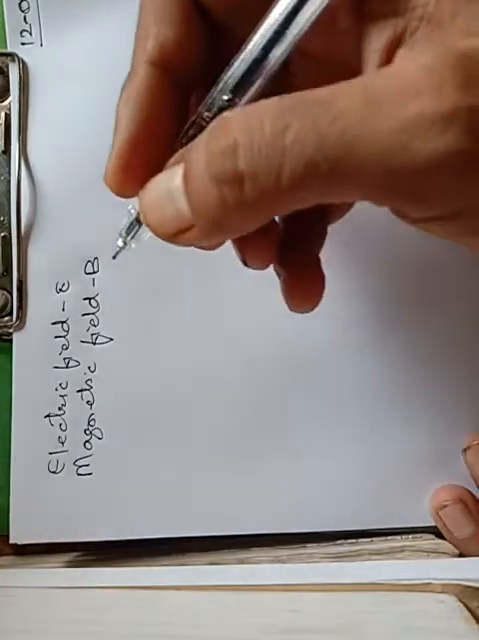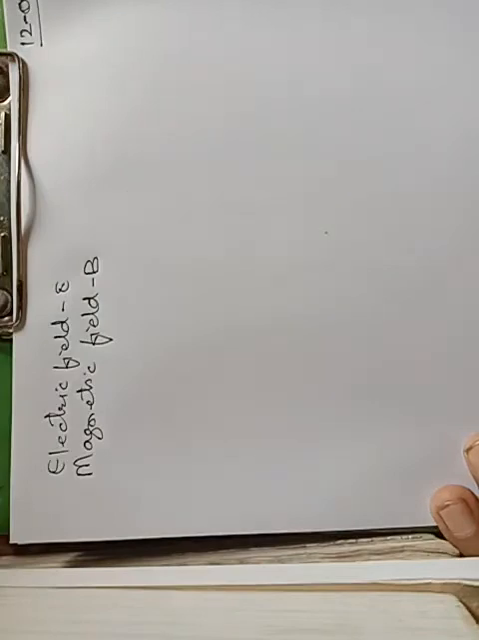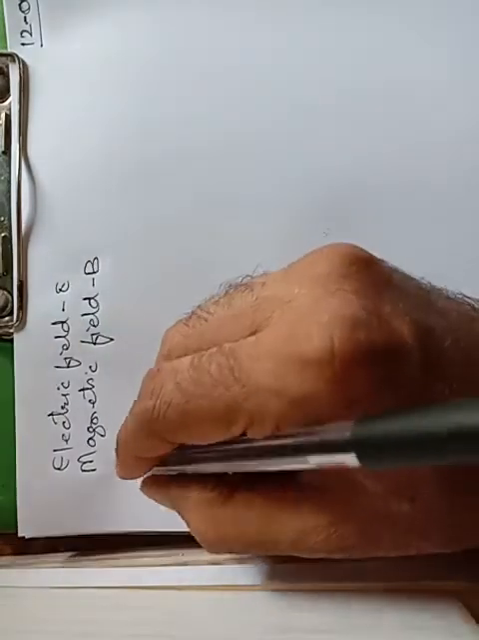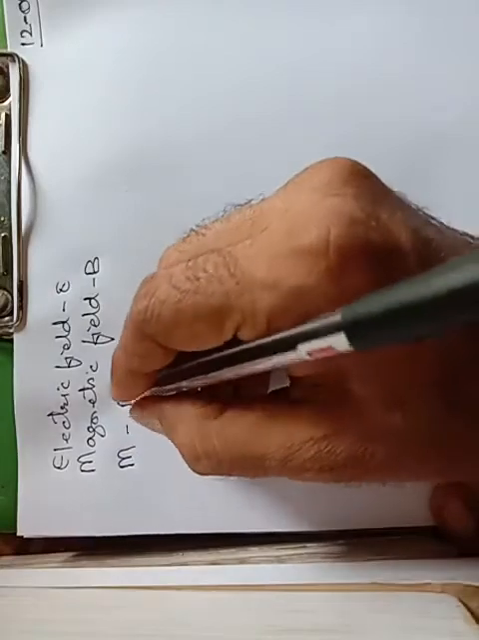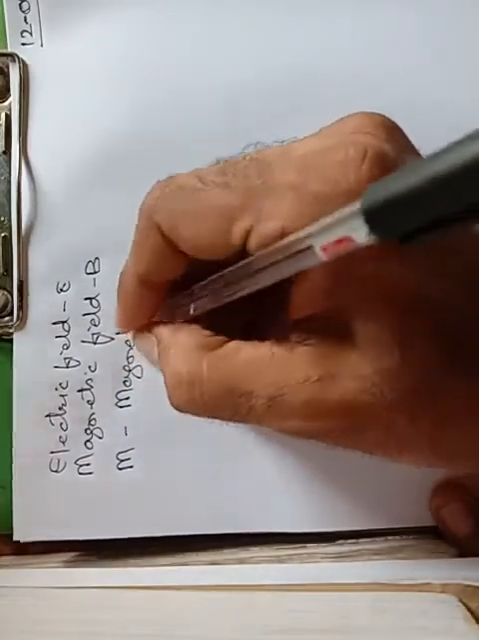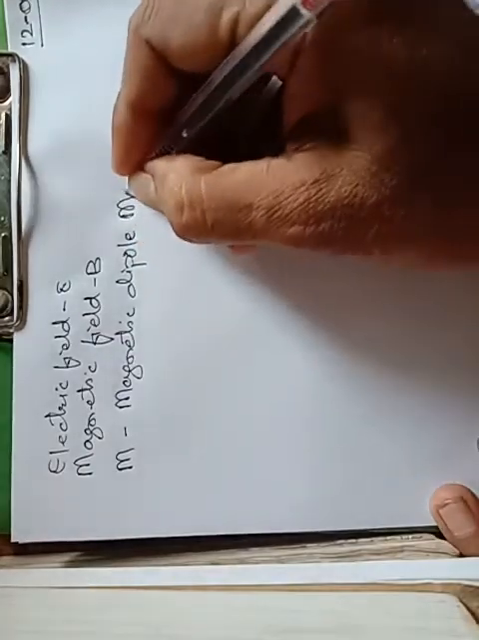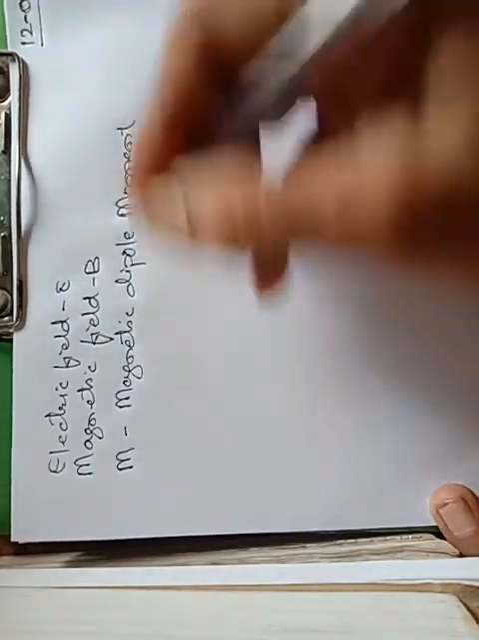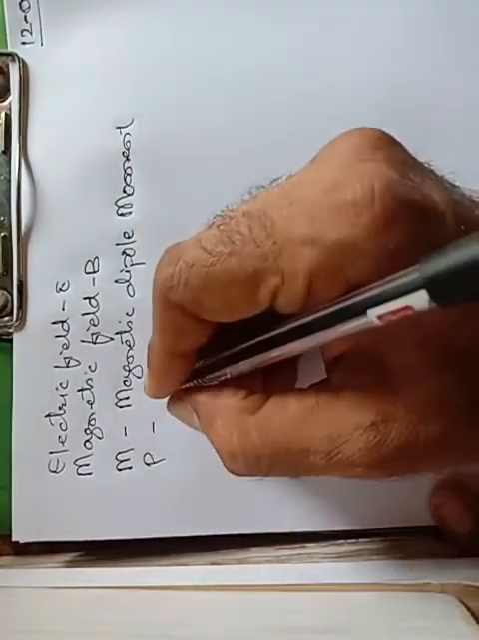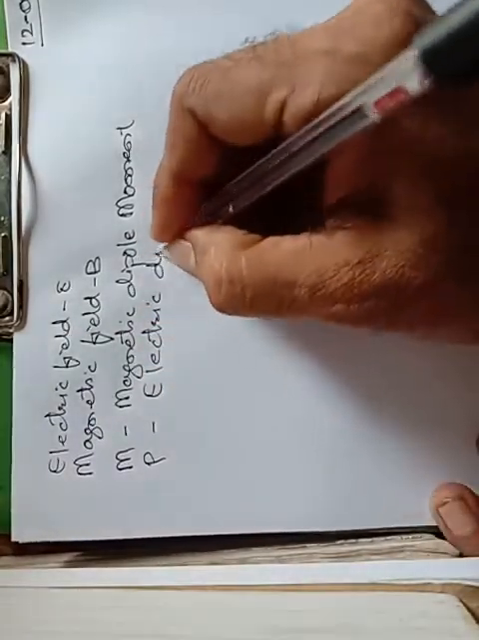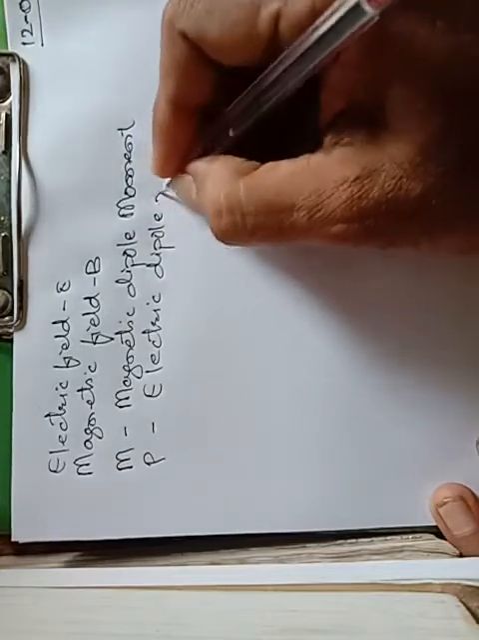Okay, so yesterday we have seen the magnetic dipole moment. In case of magnetic dipole moment we have seen that it is denoted by capital M. It is the magnetic dipole moment, and P is denoted by the electric dipole moment.